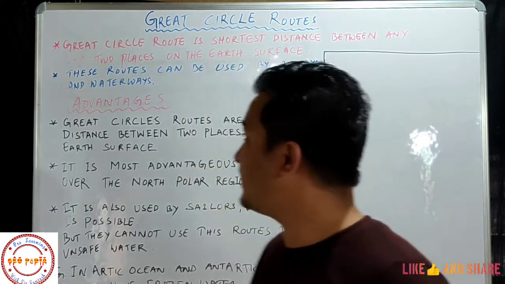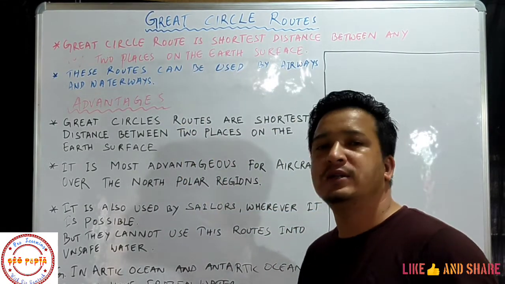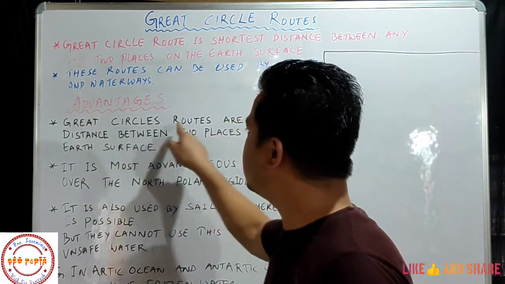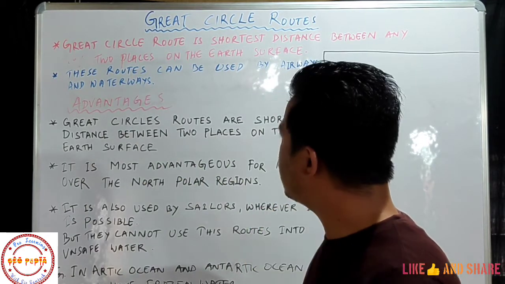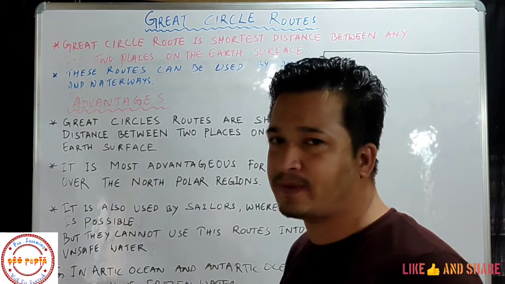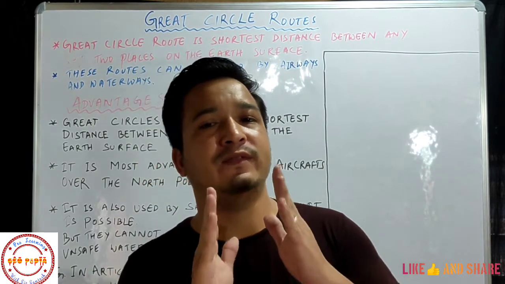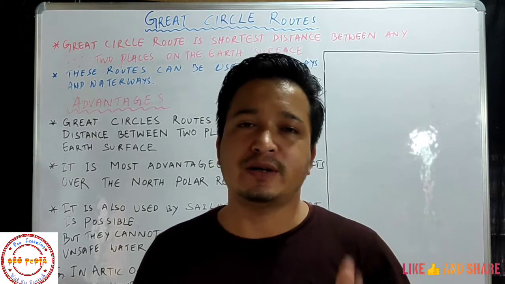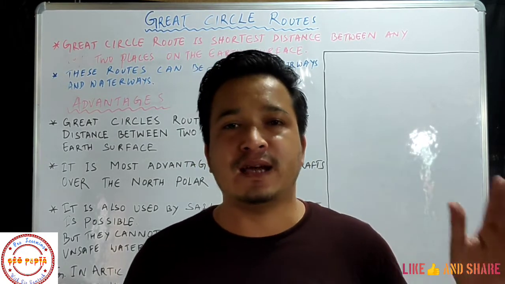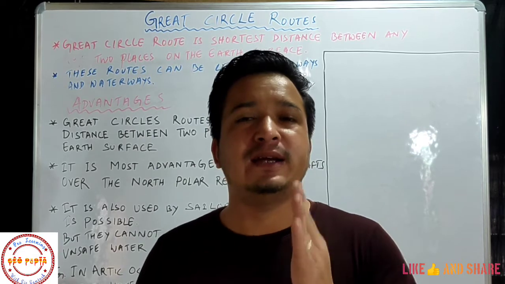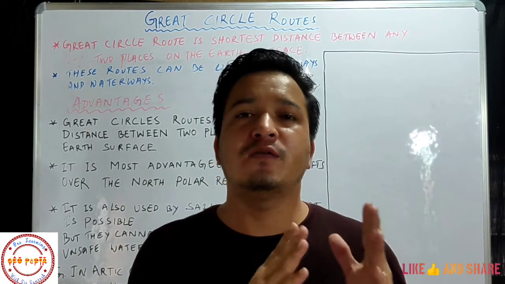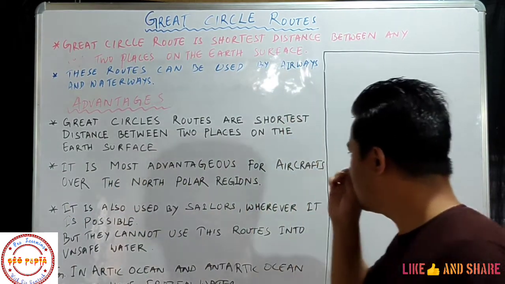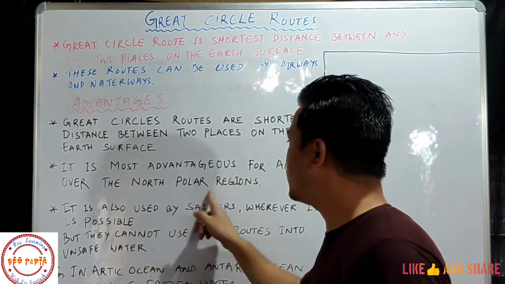Now students, let us see the advantages of these routes. These routes have many advantages. First, great circle routes are the shortest distance between two places on the earth's surface. This is the first and foremost and very important advantage. As it is the shortest distance, it saves time and fuel. Next, it is most advantageous for aircraft over the North Polar regions.